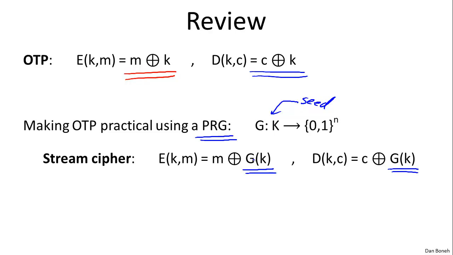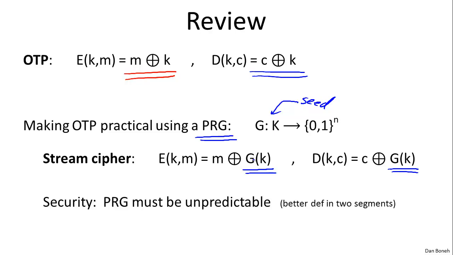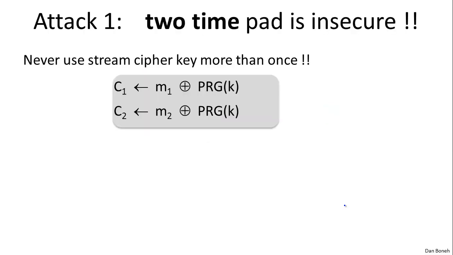We said that security no longer relies on perfect secrecy because stream ciphers cannot be perfectly secure. Instead, security relies on properties of the pseudo-random generator, which essentially needs to be unpredictable. But it turns out that definition is a little bit hard to work with, and we're going to see a better definition of security for PRGs in about 2 segments. But in this segment, we're going to talk about attacks on the one-time pad.